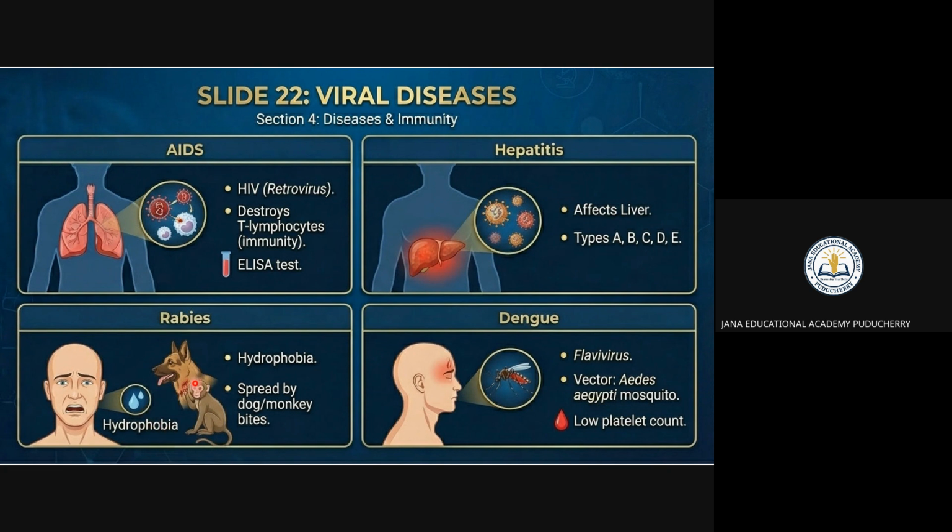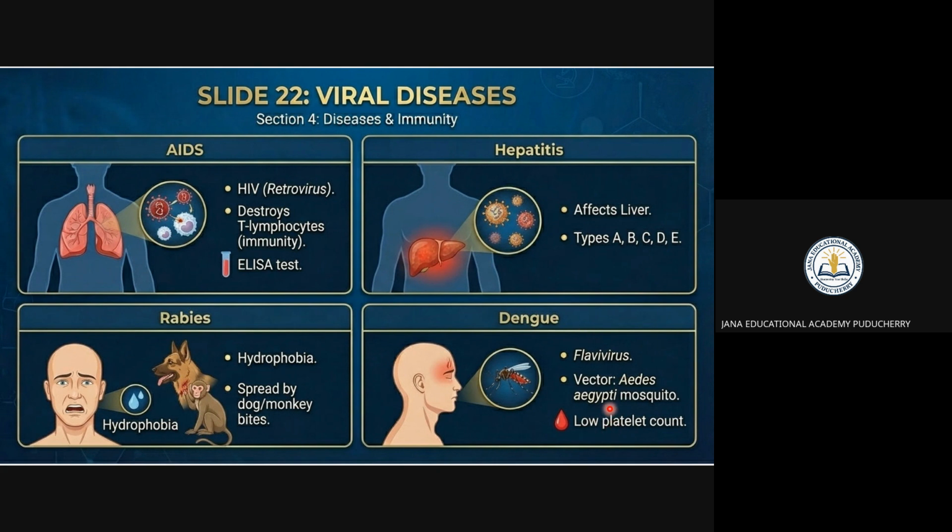Rabies is happening because of a dog or monkey bite. Hydrophobia, right? Rabies is happening because of a dog bite or monkey bite. Then dengue. Dengue is happening because of a mosquito bite. You can say that is a flavivirus. Here, rabies is nothing but hydrophobia. Right? You can say hepatitis is going to affect the liver.